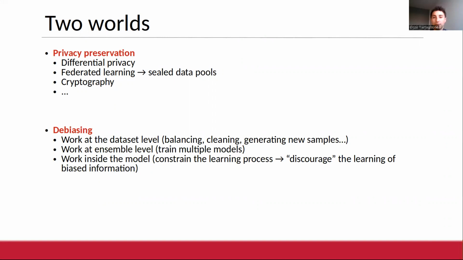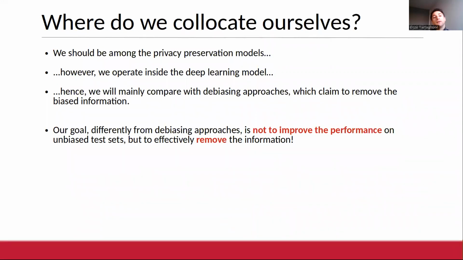Each of them can have a different bias, and then they can use them in order to average out the bias itself. So that's another approach. And there are even works which try to remove the bias from inside the model itself. They constrain the learning process of the neural network model itself in order to discourage the learning of such biased information. So theoretically, we should be among privacy preservation models.